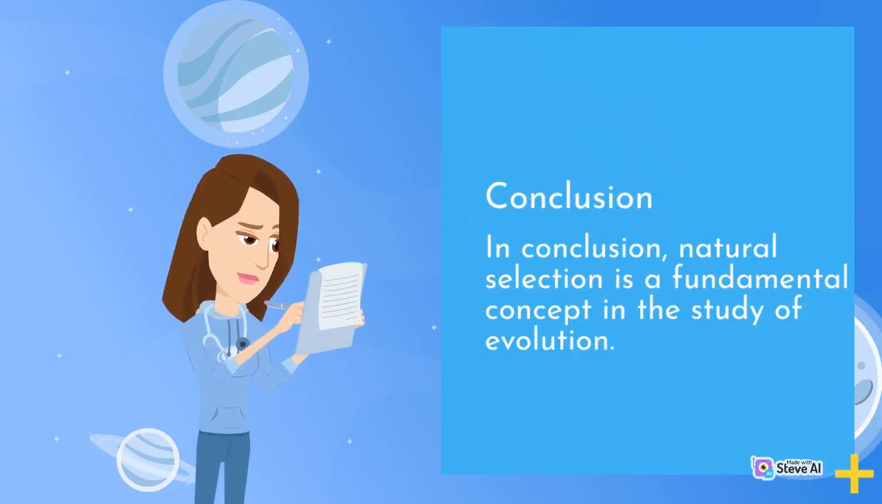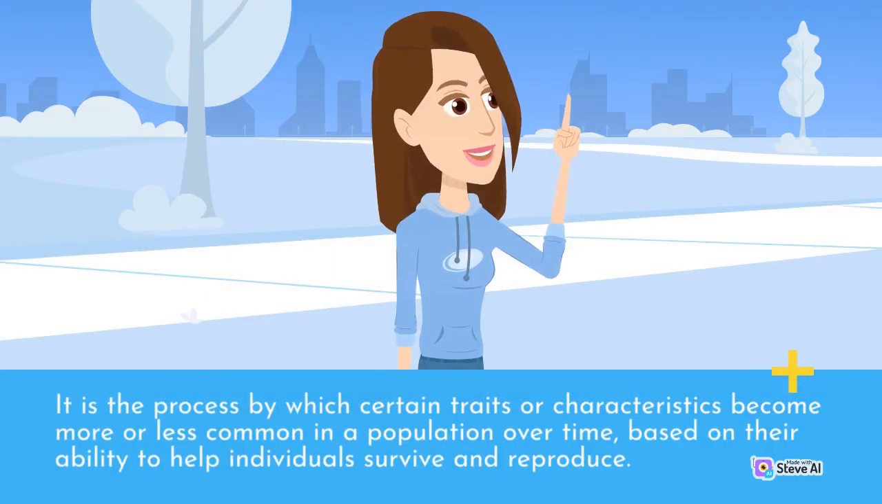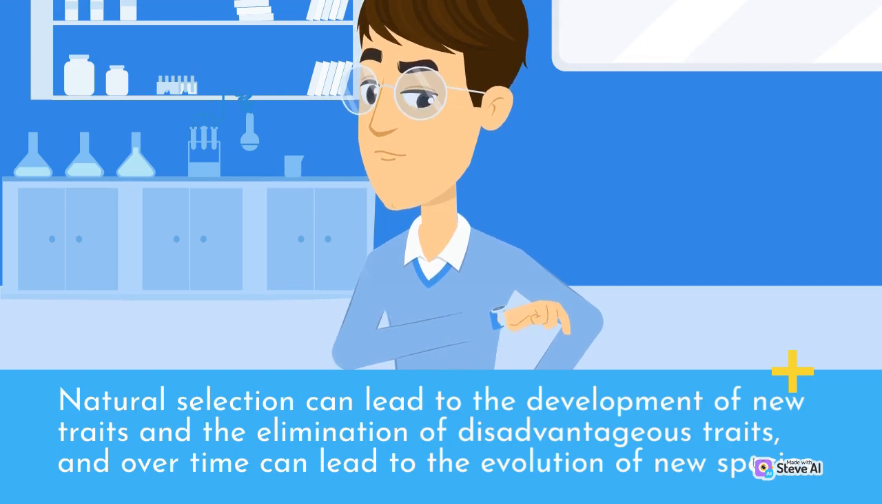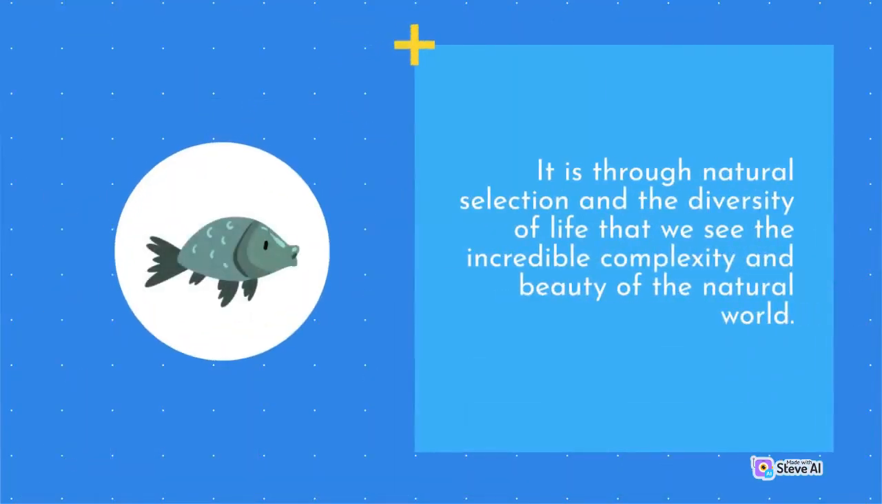Conclusion. In conclusion, natural selection is a fundamental concept in the study of evolution. It is the process by which certain traits or characteristics become more or less common in a population over time, based on their ability to help individuals survive and reproduce. Natural selection can lead to the development of new traits and the elimination of disadvantageous traits, and over time can lead to the evolution of new species. It is through natural selection and the diversity of life that we see the incredible complexity and beauty of the natural world.